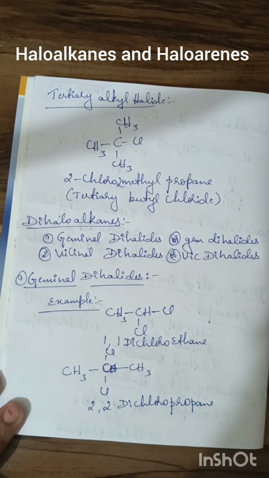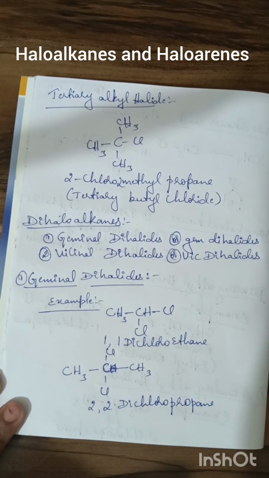I'm repeatedly telling that one question is expected for the board exam. Geminal dihalides or gem dihalides, a simple definition: 2 halogen atoms are attached to the same carbon atom. Example, 1,1 dichloroethane or 2,2 dichloropropane.